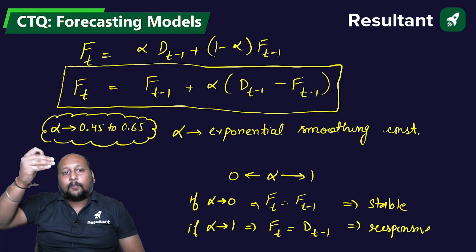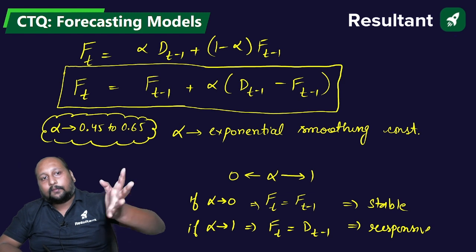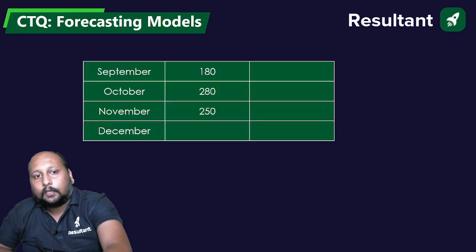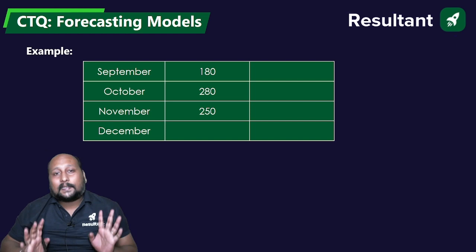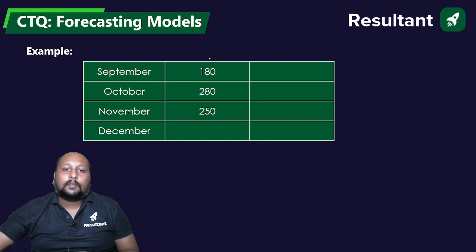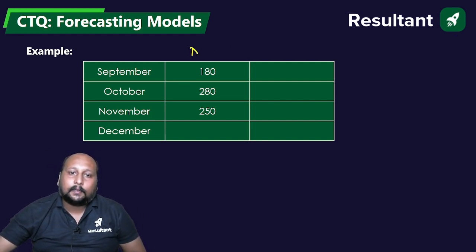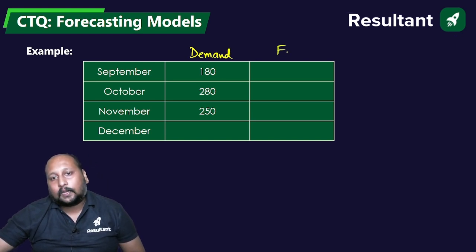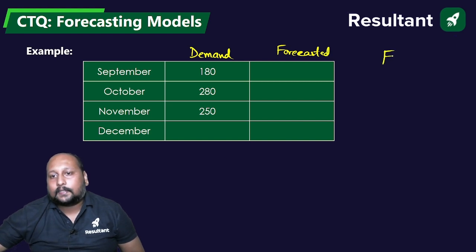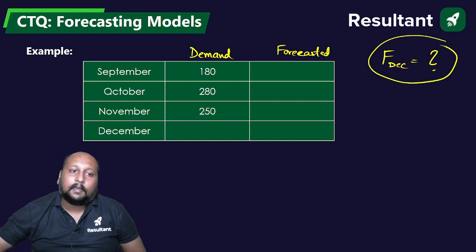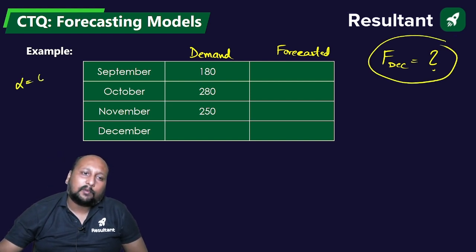Okay, fine. So now we have understood how to calculate the forecasted value. Now let us take an example. They are giving you the actual demand for September, October and November, and they are asking for the forecasted value for the month of December by using the exponential smoothing method, and they have given alpha equal to, let us suppose, 0.4.